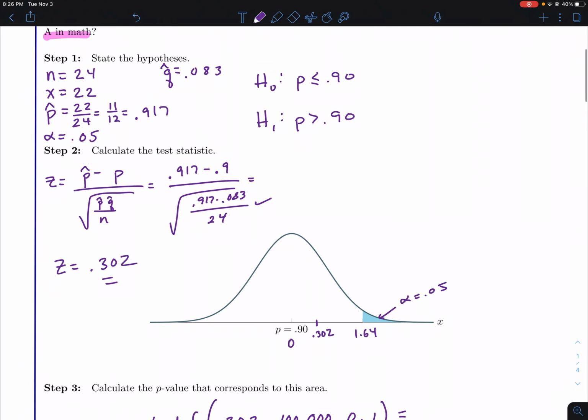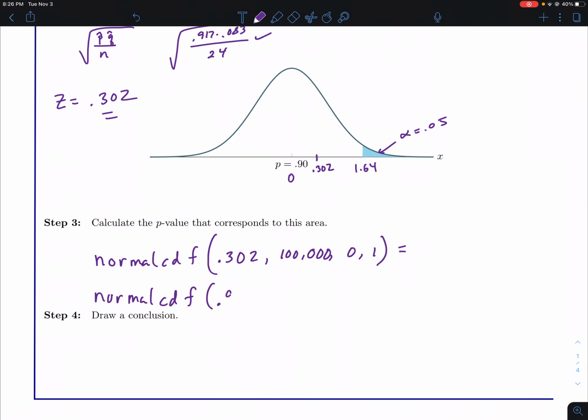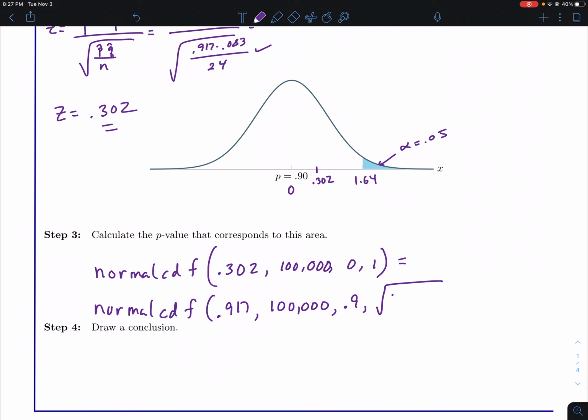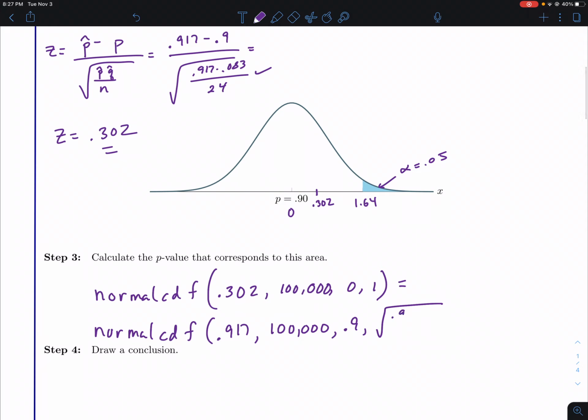So 0.917, comma 100,000, comma 0.9, comma, and then the square root of 0.917 times 0.083, all divided by 24. So knock on wood, I'm going to get the same answer for both of these. If not, I know the top one will work, but I think it should be true for both of them. So let's find out here real quick. I don't mind embarrassing myself in front of you guys.